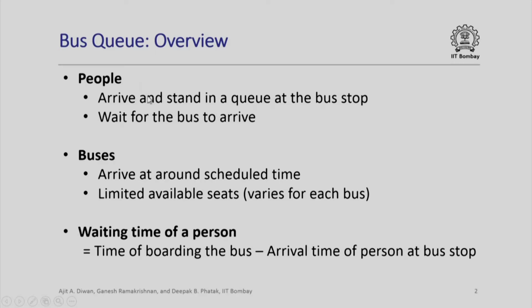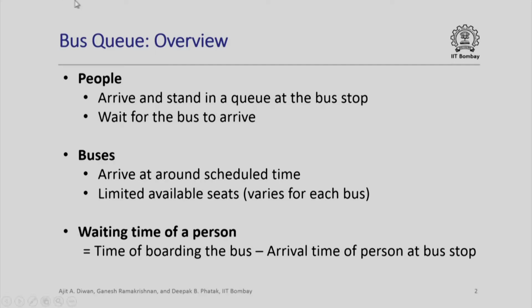First, let us do a quick overview of a bus queue. People will arrive and stand in a queue at the bus stop. They will wait for the bus to arrive. Please note that in actual practice, people will arrive at random times. Similarly, buses will arrive at around the scheduled time, not necessarily exactly at the scheduled time. So again, there is some randomness involved. In this particular illustration, we are not going to use any random number generator etc. to simulate the actual bus queue. We are just trying to illustrate how bus queues are handled in a C++ program.